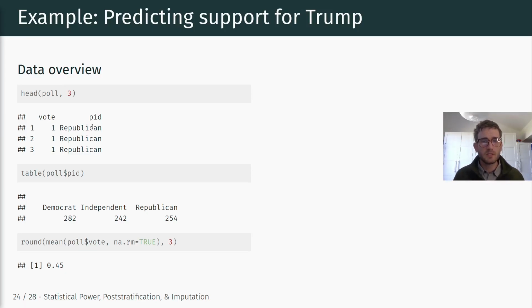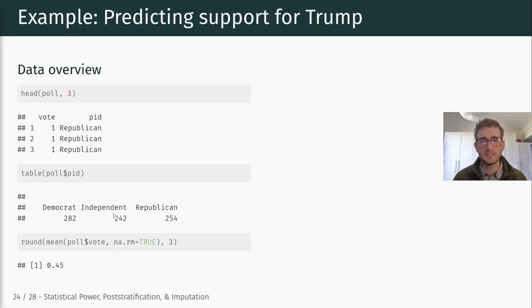Yet we want an estimate of vote choice in the overall population. If we just look at the naive estimate, we have 45% support for Donald Trump. And of course, that is an underestimate because this is not a representative sample.